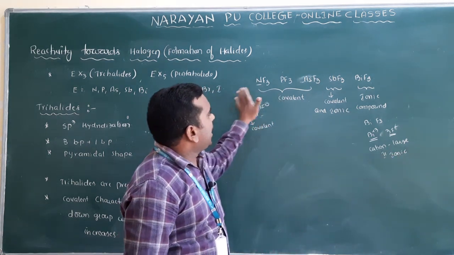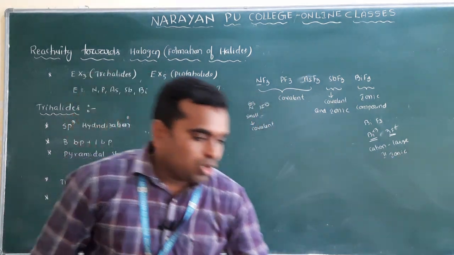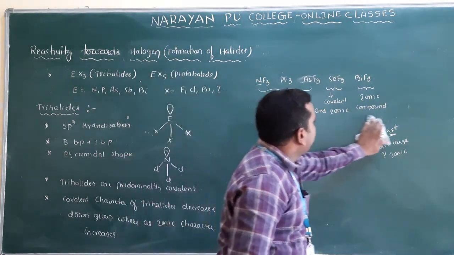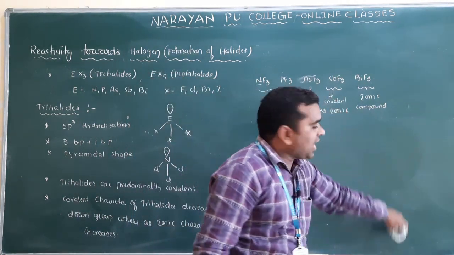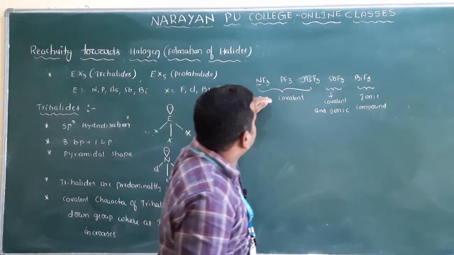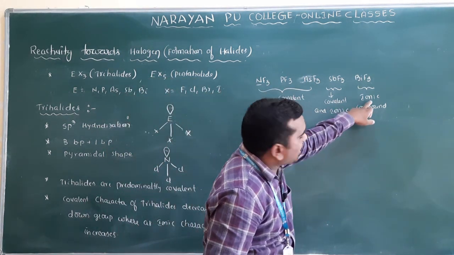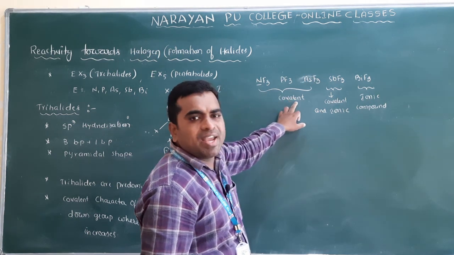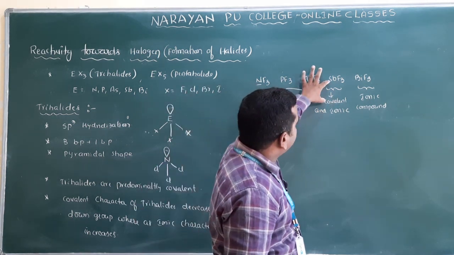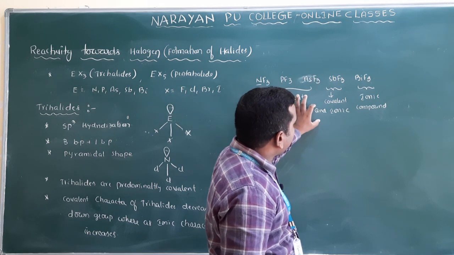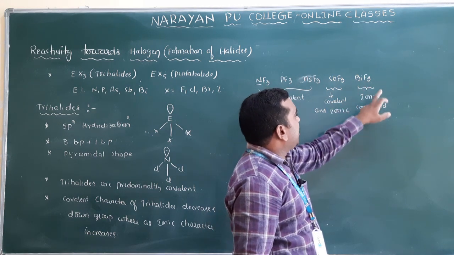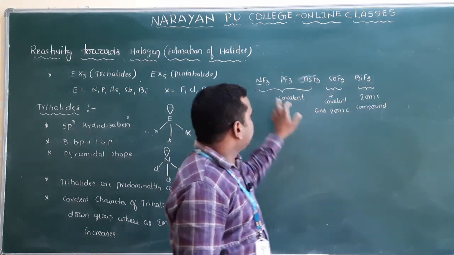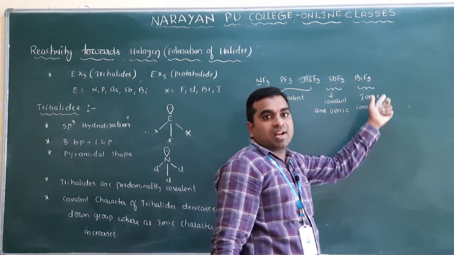So moving down the group of the trihalides, from NF3 to BiF3, covalent character keeps decreasing and ionic character keeps increasing. The first three elements mainly show covalent character. SbF3 shows both covalent and ionic character, and BiF3 is predominantly ionic. These are predominantly covalent and these are predominantly ionic.